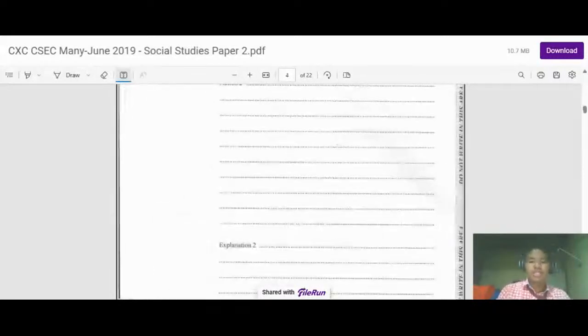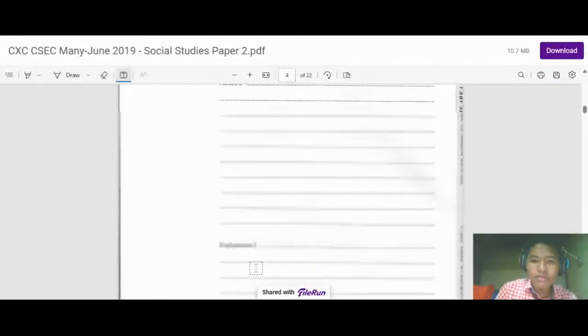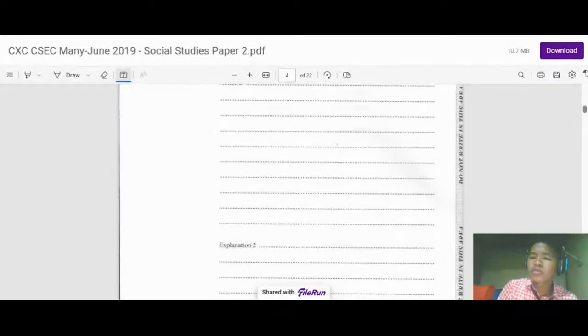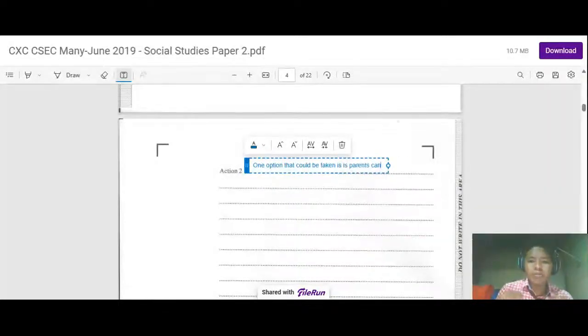If you have any test you have to use it for, you could use it, right? So I'm going to action 3. This is what we'll be typing now. So action 2. Let me just use the same voice typing thing again. One action that could be taken is parents can pass on their stories of the past and how they interacted with those stories in order to overcome challenges, difficulties, and even more challenges.